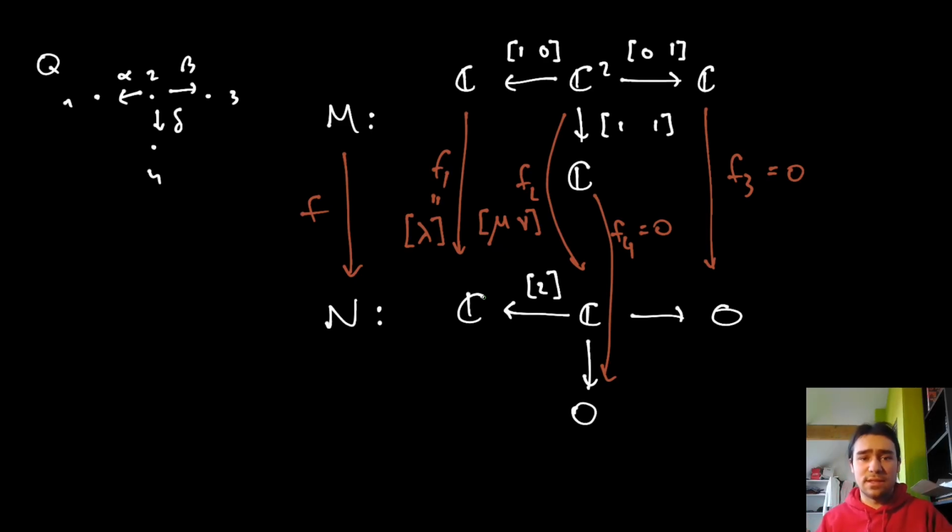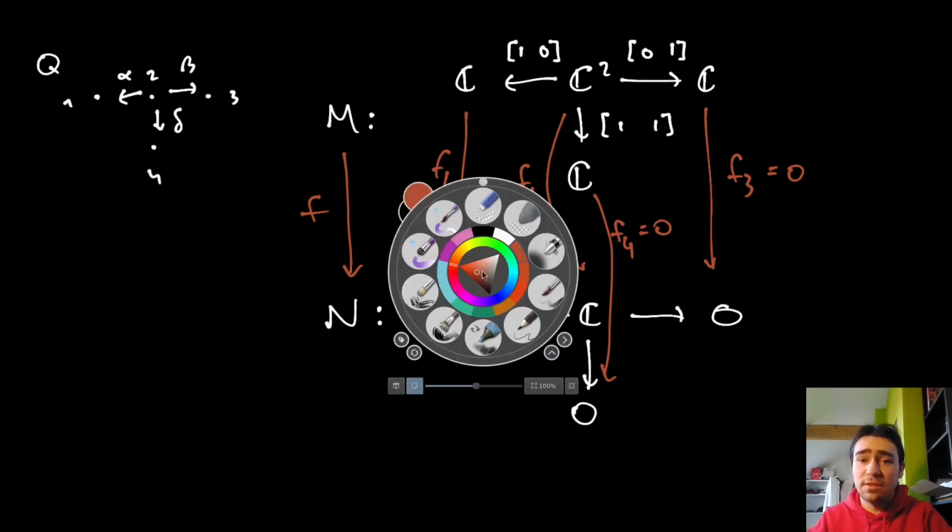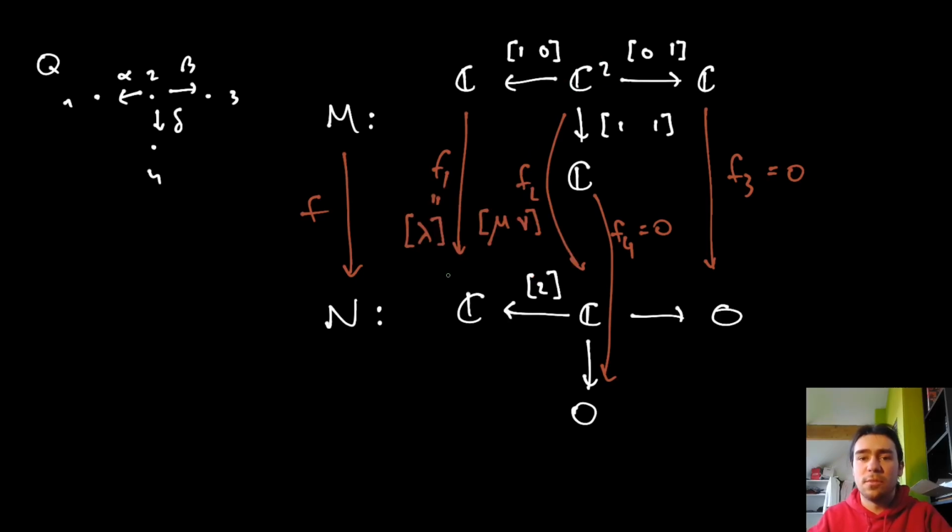And now I was talking about this commutativity requirement. What do I mean by that? Well, consider our quiver Q. There is a way of going from 2 to 1, right? Namely by way of this arrow alpha. If I want to translate that into going via this morphism F, I have two ways of doing this. I want to start here and end up here, right? But there are two ways of doing this. Let me actually choose a different color so it's visually more distinct. Let's go for, yeah, this is a nice color. So I want to go from here to here.